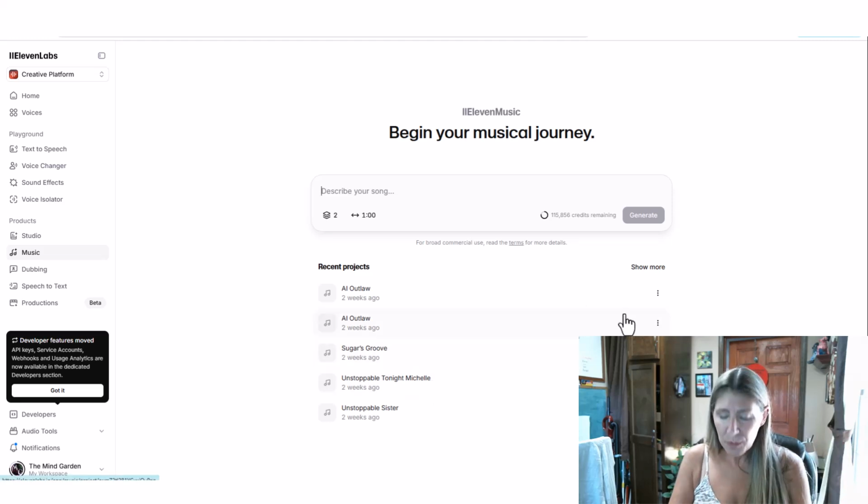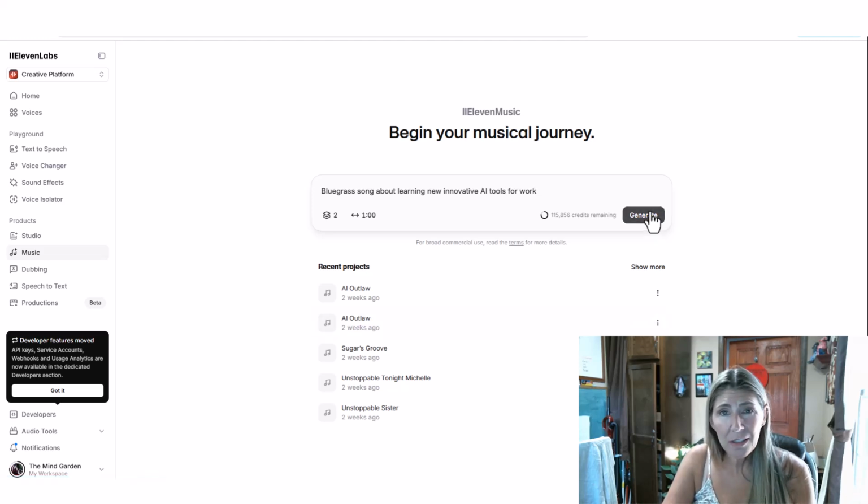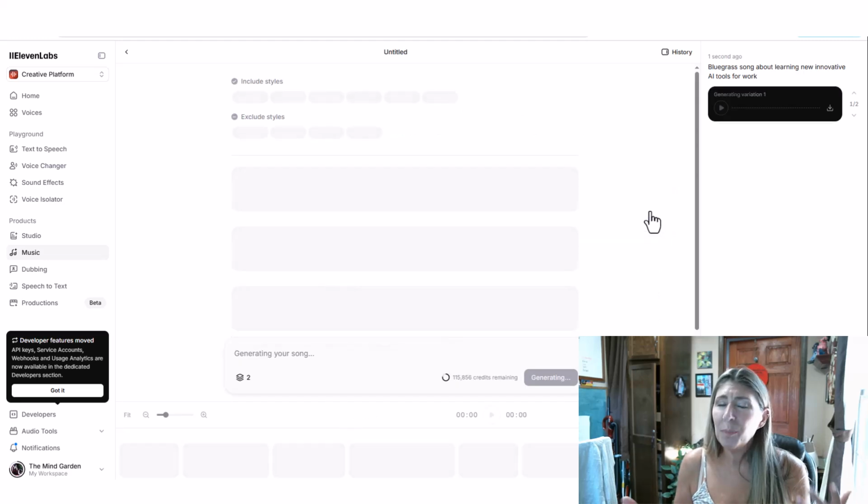So we're going to start from scratch here, and I'm just going to show you how this process works because you can actually do quite a bit of editing once you get into the song. So we're going to do a bluegrass song about learning new innovative tools, AI tools for work. I mean, yeah, you think, hey, what song could possibly be good about that? But they will come up with something.